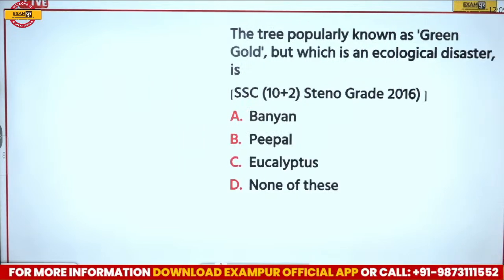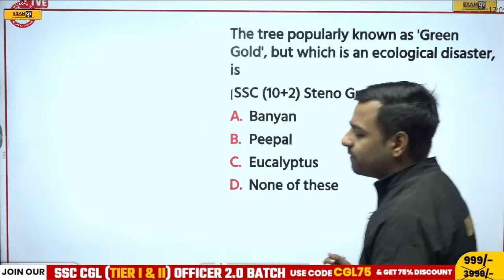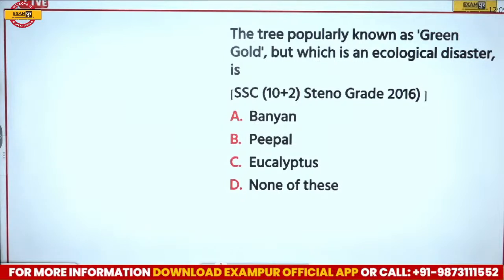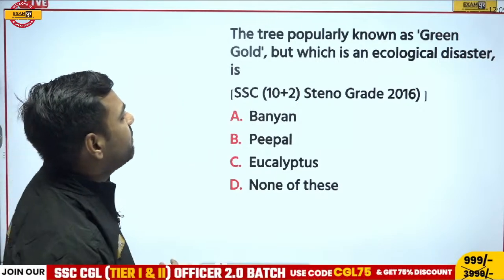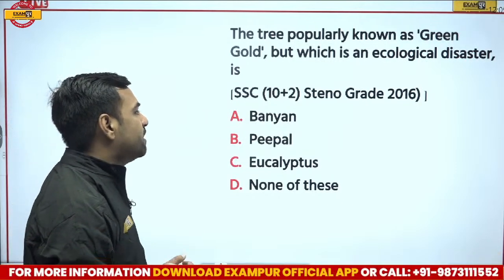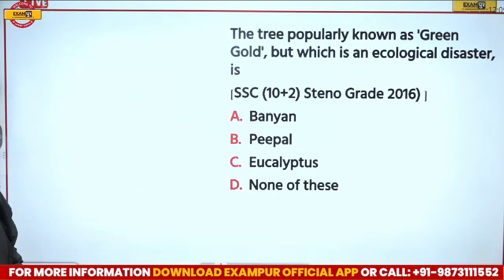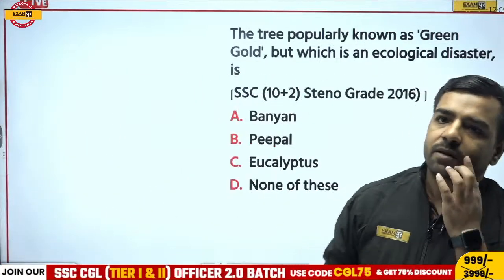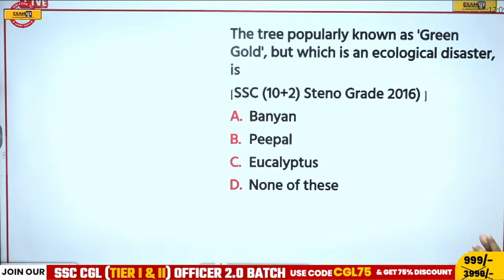The tree which is popularly known as green gold but is an ecological disaster. Which particular tree is it? Can you answer this part? What is the correct answer here? The tree popularly known as green gold but which is an ecological disaster. So, is it banyan tree? Is it peepal tree? Is it eucalyptus or none of these? Vikram, Akleshwar, I need an answer from both of you.